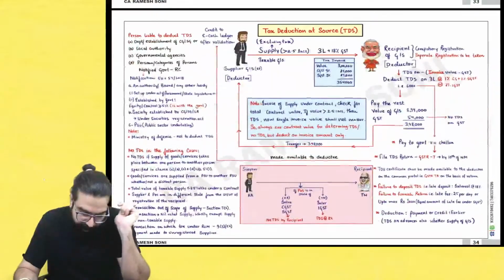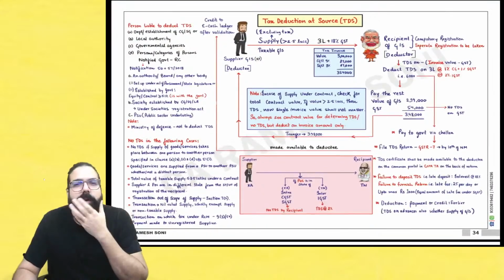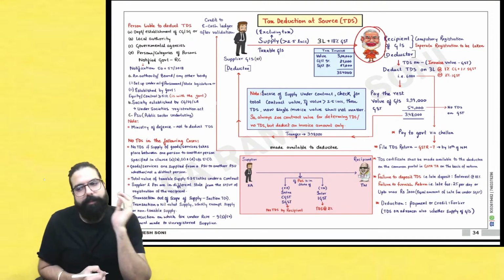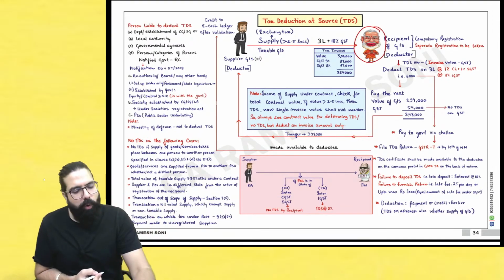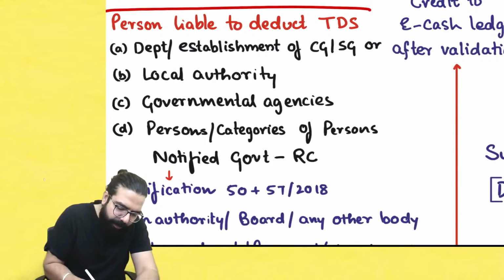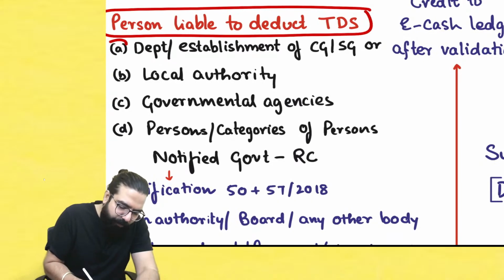Chalo. Now, in the TDS chapter, we used to go ahead and learn who are the people who will go ahead and deduct TDS. In this place, we had always learned person liable to deduct TDS. Sir, there are 4 categories of people.